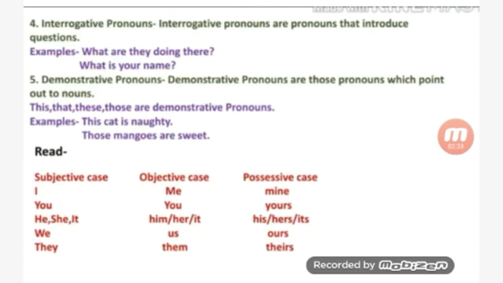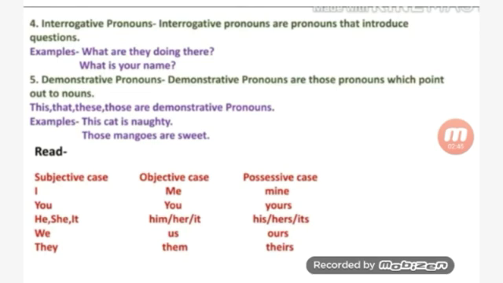This, that, these, those are demonstrative pronouns. For example, this cat is naughty. Those mangoes are sweet. So these are pointing out nouns. That's why they are demonstrative pronouns.